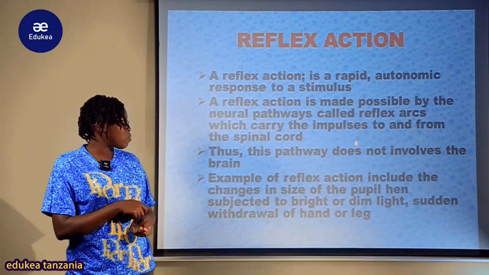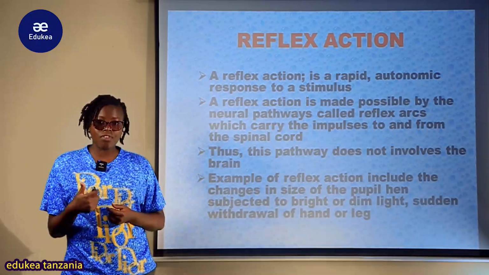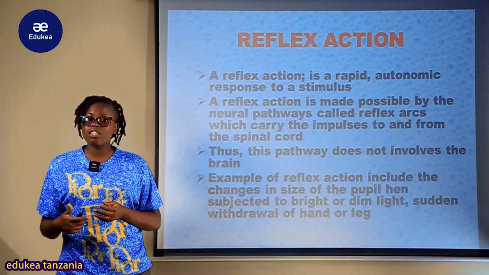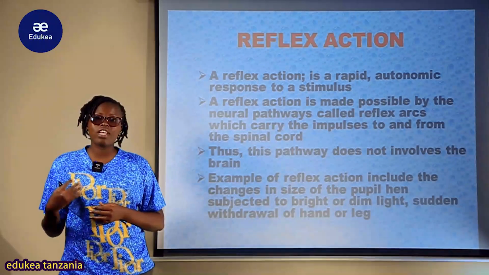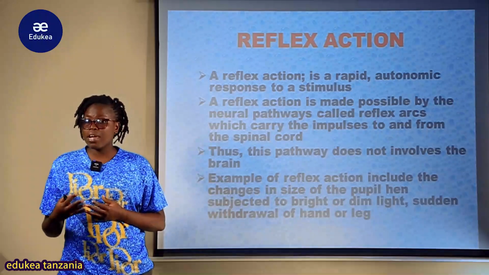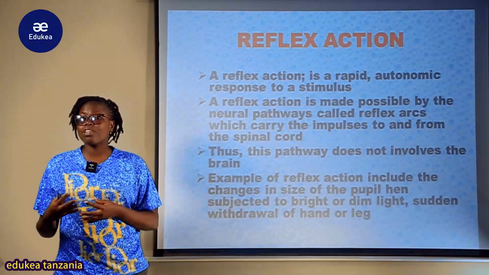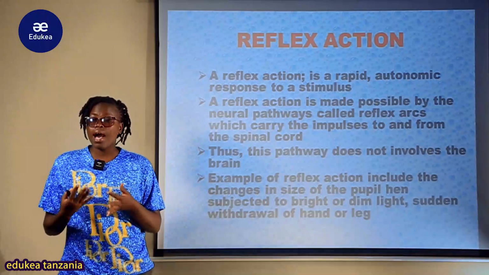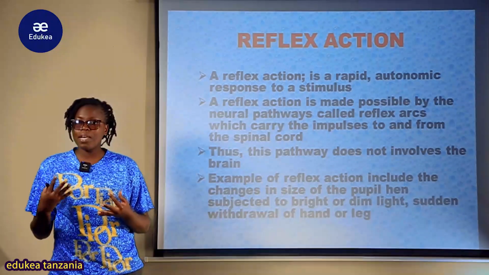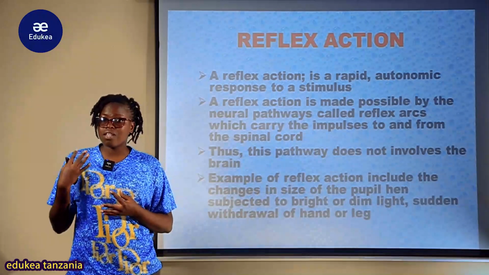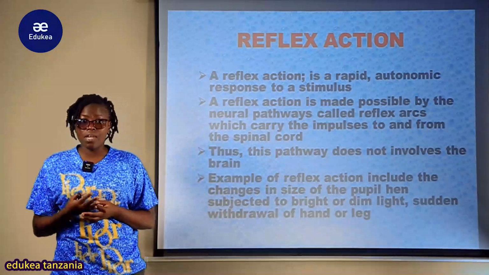So this pathway does not involve the brain. Ndio tumesema kwamba yenyewe ni reflex action, inakuwa mostly involuntary, ndio maana there is no involvement of the brain, kwa sababu brain yenyewe ni voluntary, lazima mtu afikirie. Lakini kwa kuwa ni spinal cord hakuna ile thinking, it happens for those actions which need rapid responses.